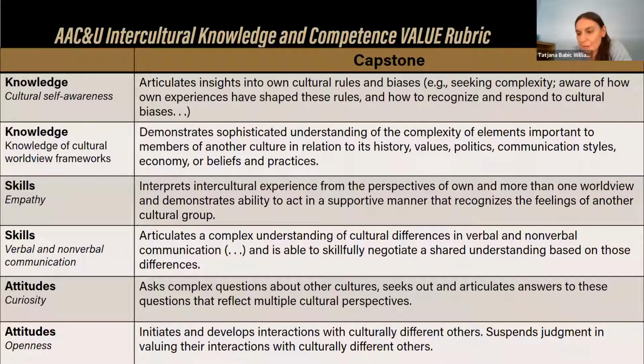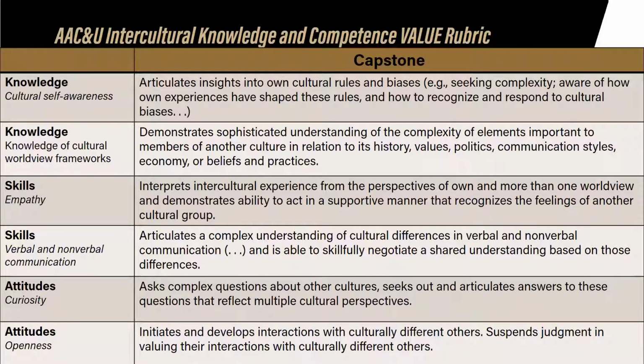The AAC&U rubrics are used by many colleges and universities, including Purdue, to articulate the foundational and embedded learning outcomes of undergraduate education as a whole. This particular rubric, the one on intercultural knowledge and competence, is informed by Janet and Milton Bennett's and Darla Deardorff's intercultural scholarship. As you can see, it breaks down the intercultural competence into some of its basic components, some of which are cognitive, so knowledge, cultural self-awareness, and worldview frameworks.